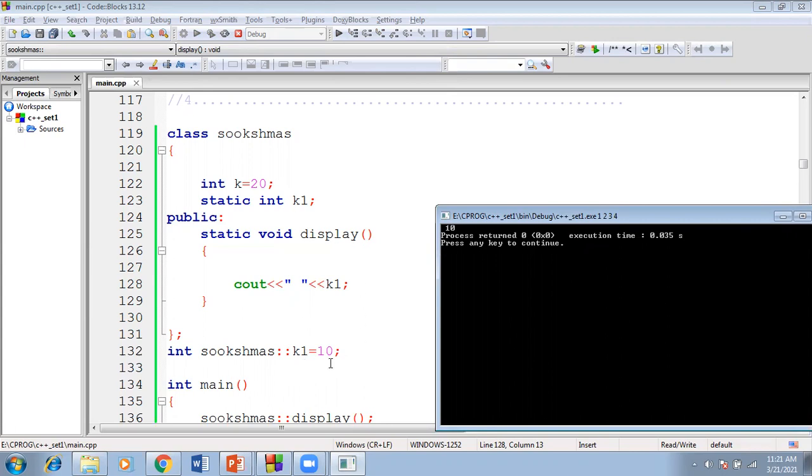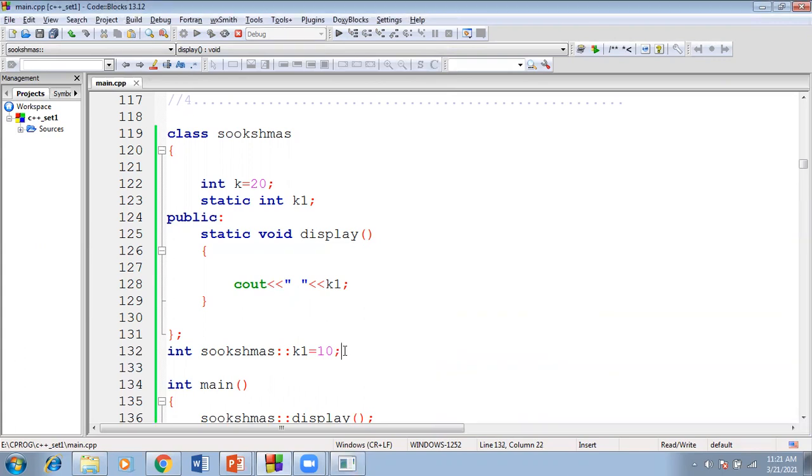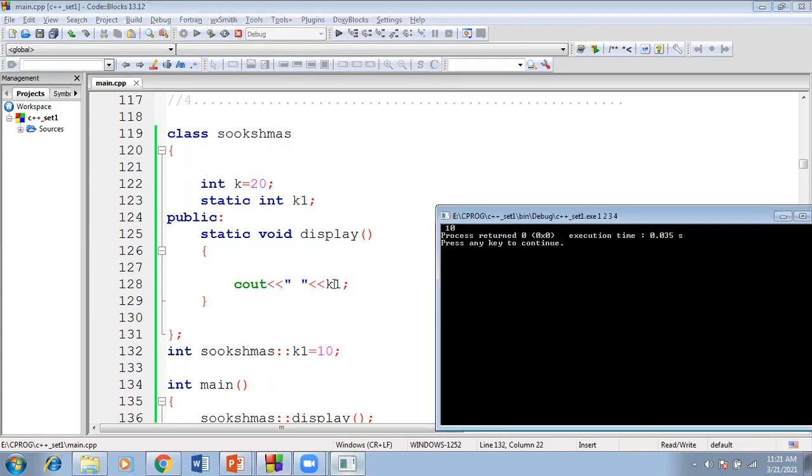initializing the value outside the class with the help of the class name followed by the scope resolution operator. I'm accessing the static variable and also initializing the static variable outside the class. This is the point you have to remember: how to initialize the static variable outside the class. You have to specify the return type, int, then the class name, then the scope resolution operator, then the variable, then the assignment operator, followed by the value, and end with a semicolon.